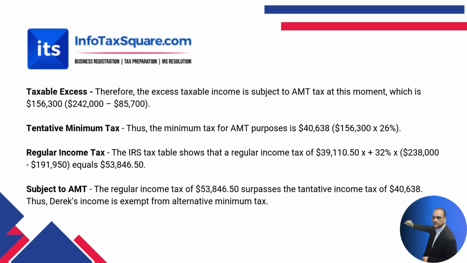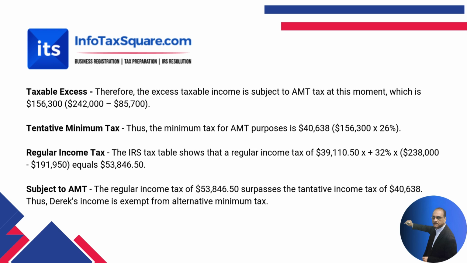If it is above, the tentative tax rate would be 28%. Since the $156,300 taxable excess is lower than $232,600, we'll apply 26%. So the tentative tax becomes $40,638.